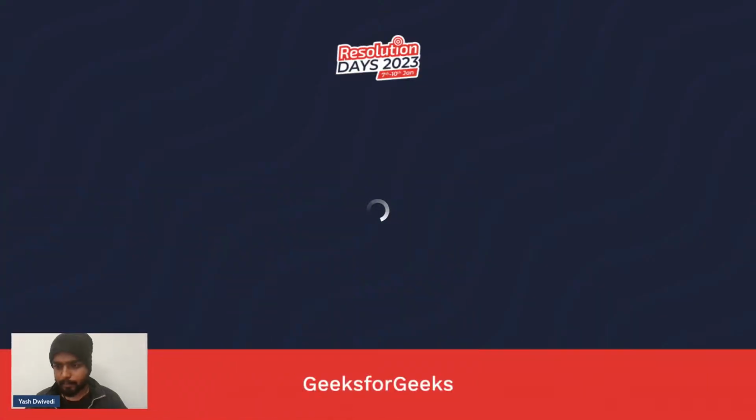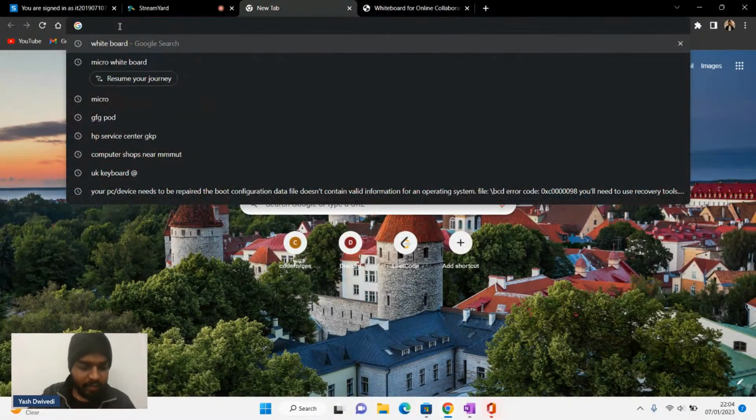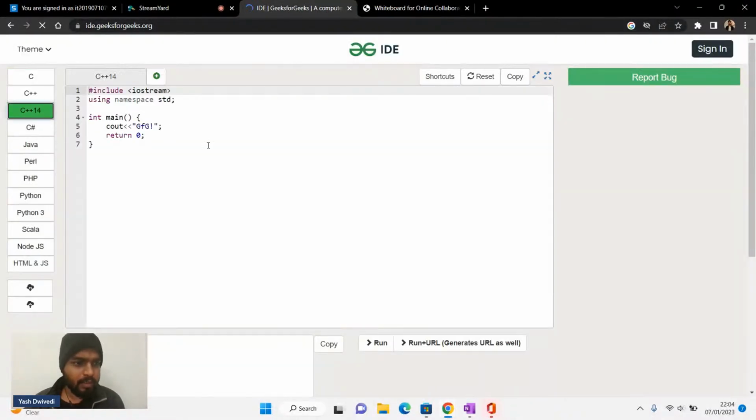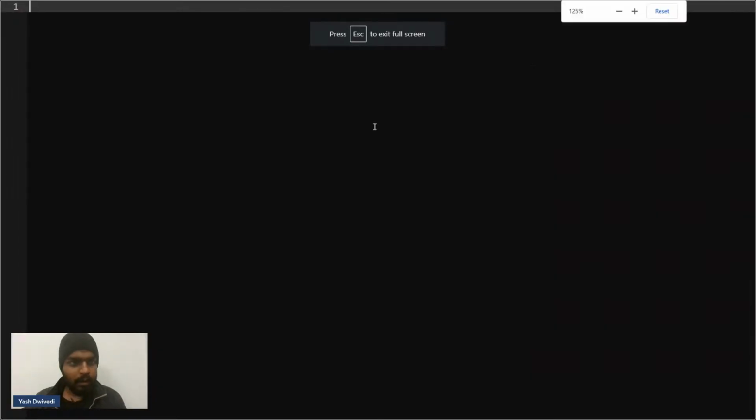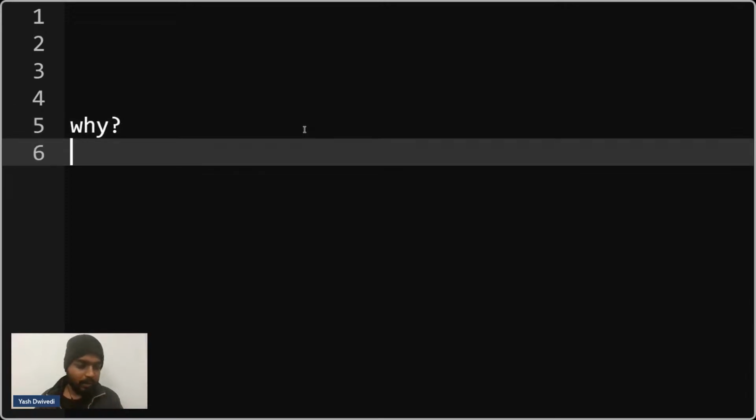Everything is working perfectly fine for everybody. Let's get started now. So first of all, let me discuss with you the things that I'll be doing. Let me open the IDE here, the GFG IDE, and let's start sharing it from here. So the first thing is why the graph topic is important. We'll learn about why this topic is important.